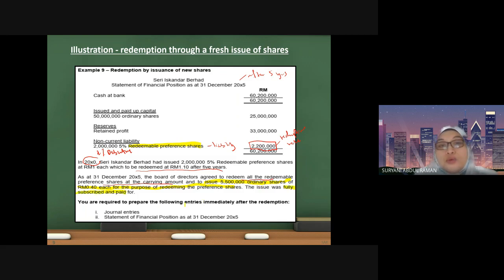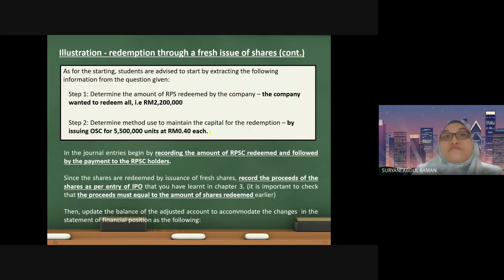So you are required to prepare the journal entries and also the extract of the statement of financial position as at 31st December 2005. We are focusing on these shares which are going to be redeemed. They want to redeem all, meaning you won't leave any balance of this share, and then you are going to issue ordinary shares as replacement. Let us look at the answer together.